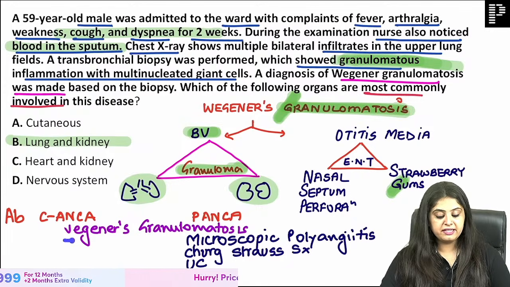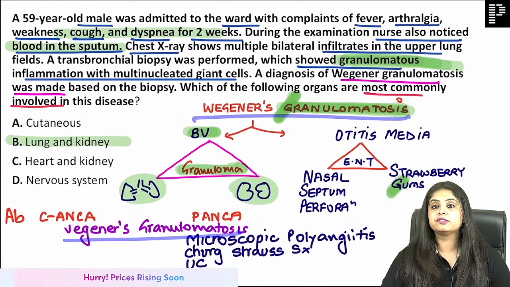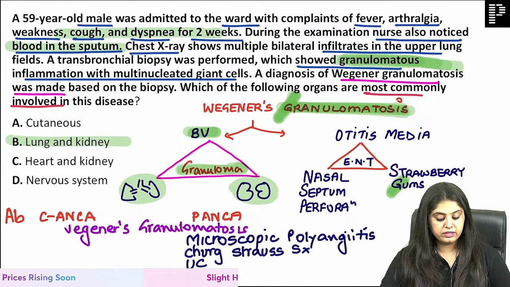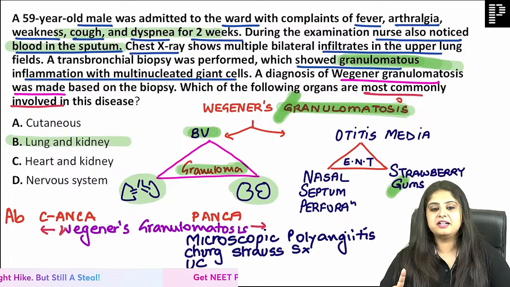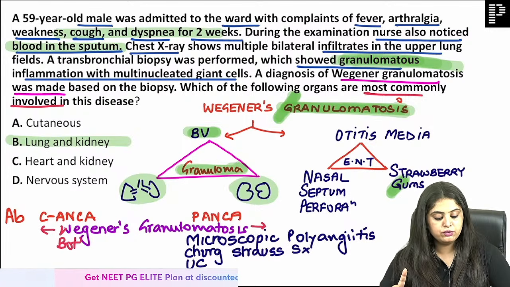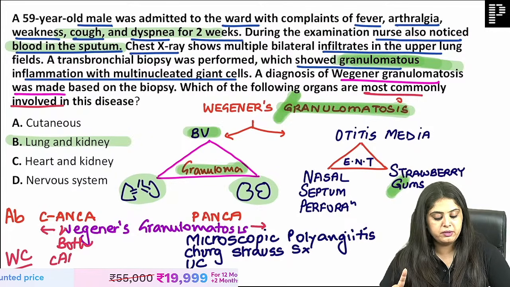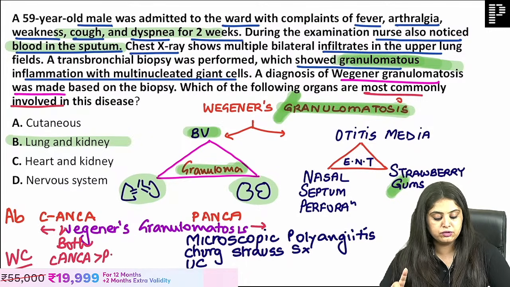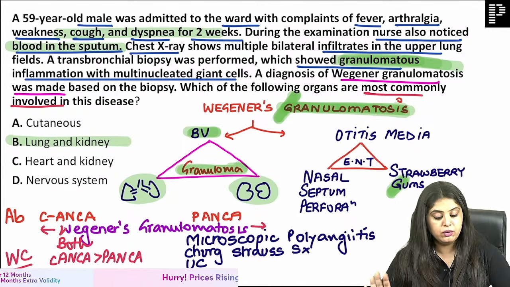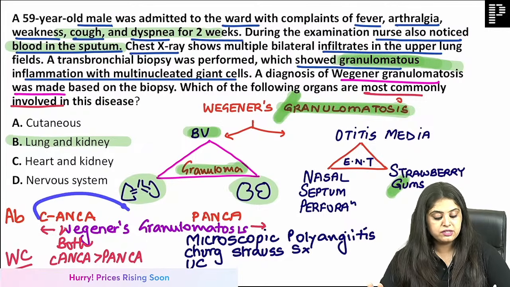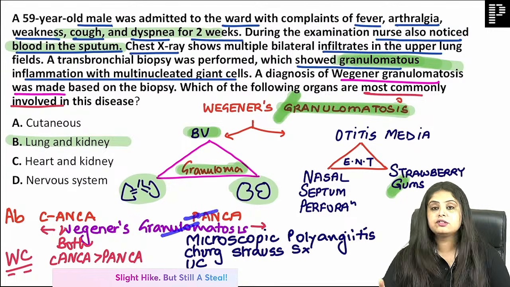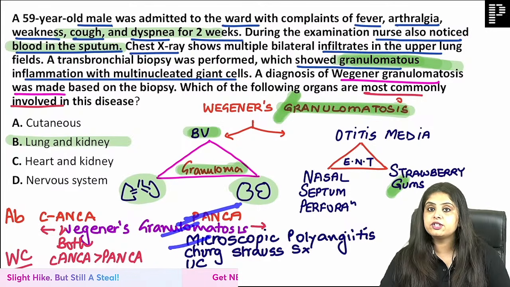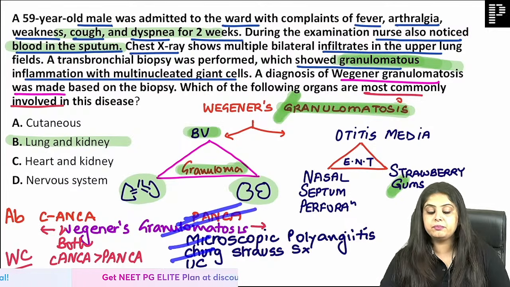But let me start. When they ask you about Wegener's granulomatosis, that is going to show you both. It will show you the C ANCA also and P ANCA also, but select one in the exam. Wegener's shows you both, but you said World Cup. So okay, for Wegener's, C ANCA is going to be more common than P ANCA. I am just going by what you are telling me. You are teaching me today. After Wegener's in C ANCA, now the entire world is in P ANCA. Wegener's is also in P ANCA, microscopic polyangiitis P ANCA, Churg-Strauss syndrome P ANCA.